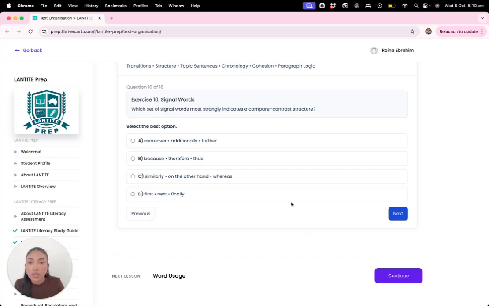Okay. Signal words. Which set of signal words most strongly indicates a compare-contrast structure? I'm going to go with C. Next.